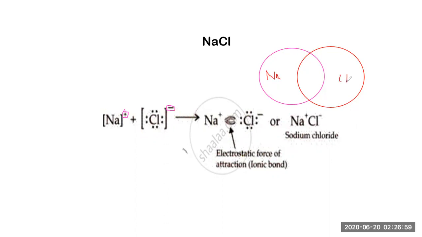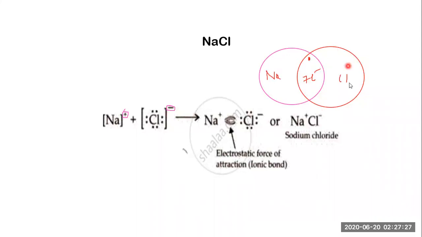I will tell you, sodium has donated 1 electron, correct? And now this is 1 electron. Chlorine has 7 electrons in its outermost orbit. Whenever we count chlorine's last shell, we'll find that after sharing of the electron, there are 8 electrons.